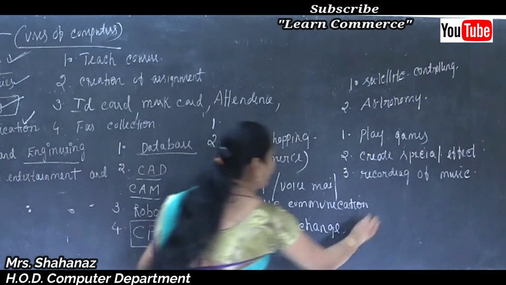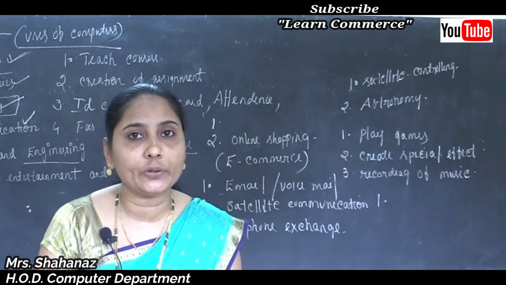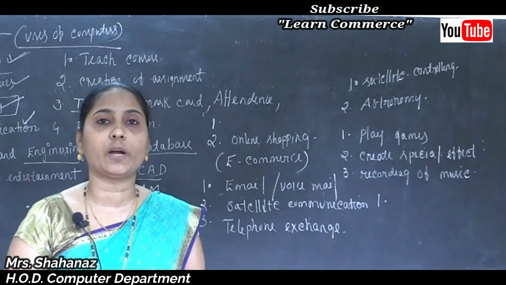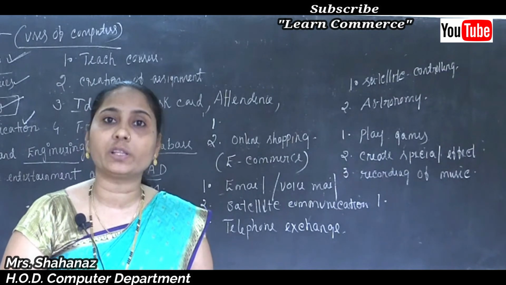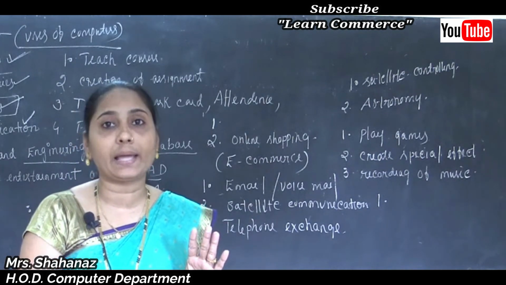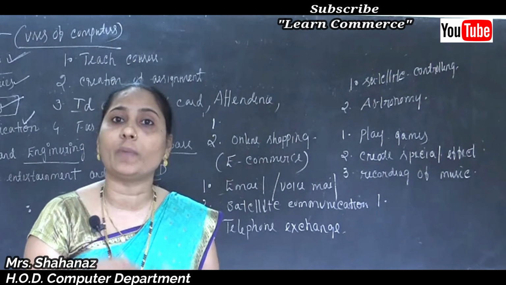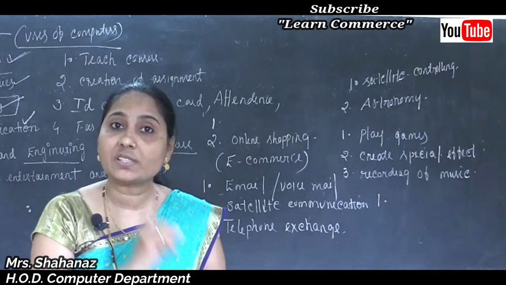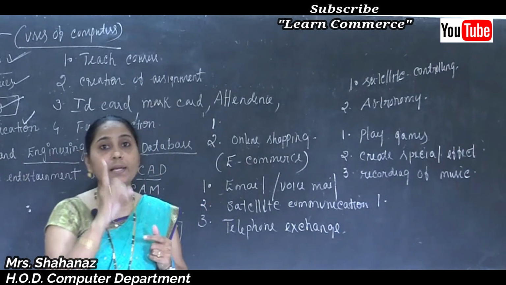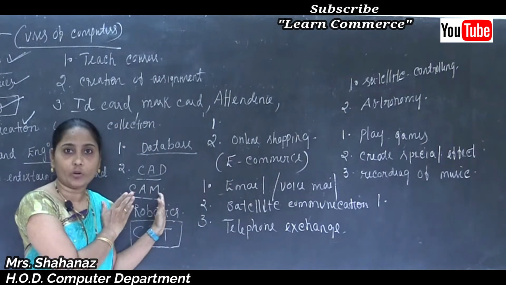And the last point is about computers in banks. Clear this point here? Computers in banks. So how can we use them in a bank? First of all, the computer is used in banks for the creation of bank accounts. We don't directly transfer money in a bank. First of all, what do we need to do? We need to create an account in the bank. So with the help of the computer we can create the account in the bank.